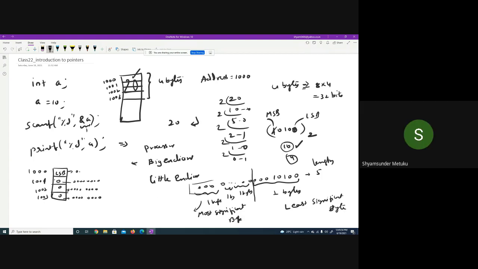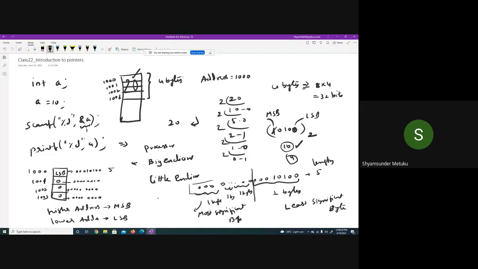So this indicates 0, 0, 0, 1, 0, 1, 0, 0, because this indicates 5. So 5 will be represented by a total of 32 bits. The most significant byte is stored at which address? Higher address. Least significant byte, lower address. Out of 1000, 1001, 1002, 1003, which one is the lower address? 1000 or 1003?